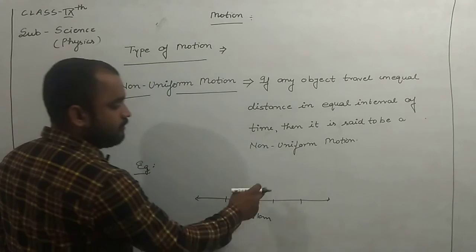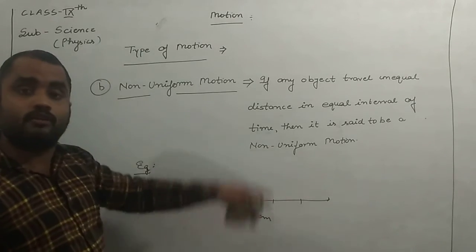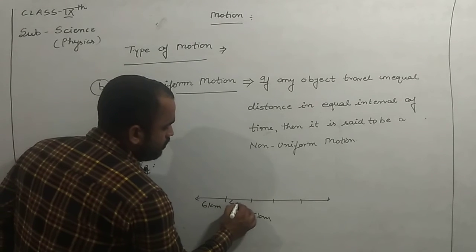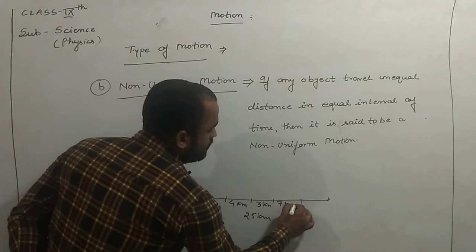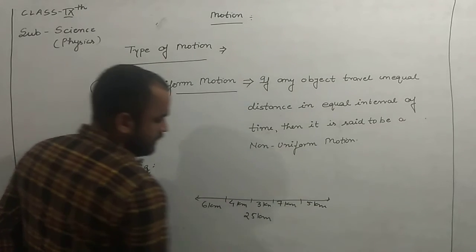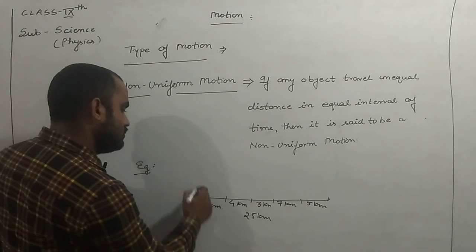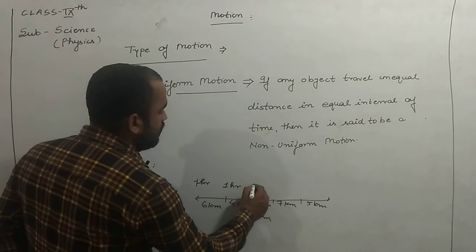Each distance was 5 kilometers in uniform motion. But in the non-uniform condition, we take the first 6 kilometers, then 4 kilometers, then 3 kilometers, then 7 kilometers, and then 5 kilometers. Every distance is not equal to the others, but the time remains constant, guys, and each is traveled in 1 hour.